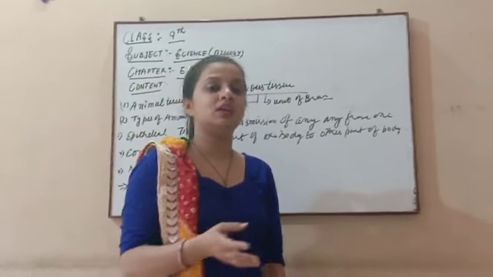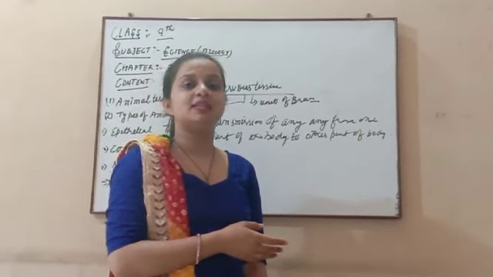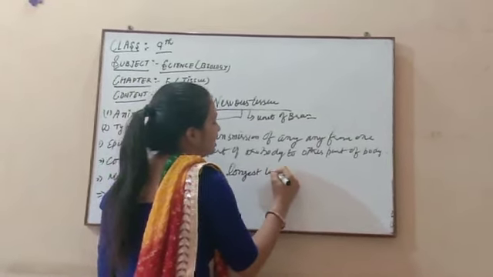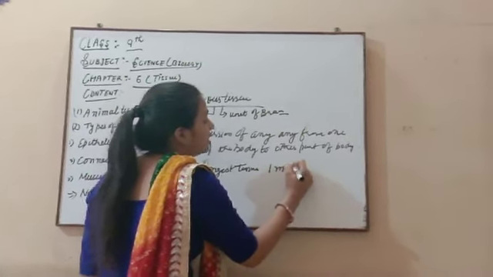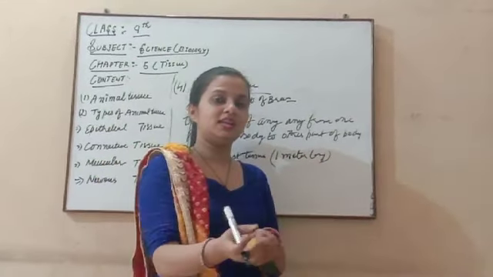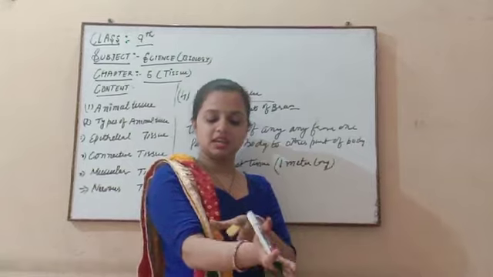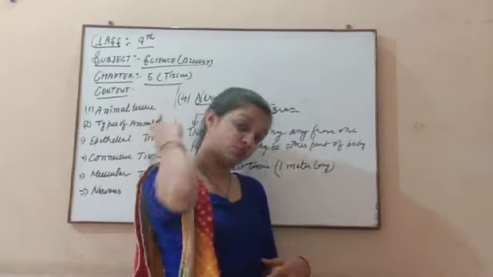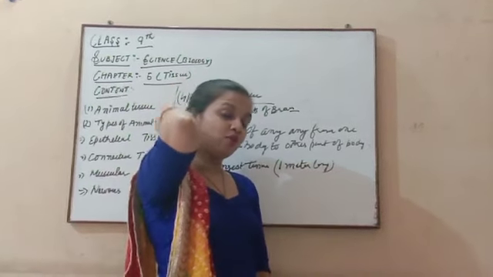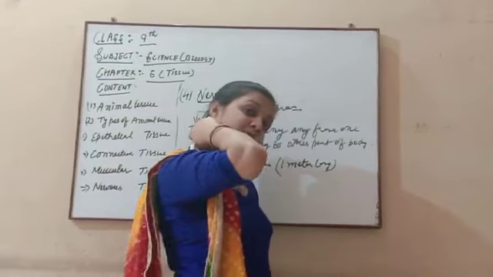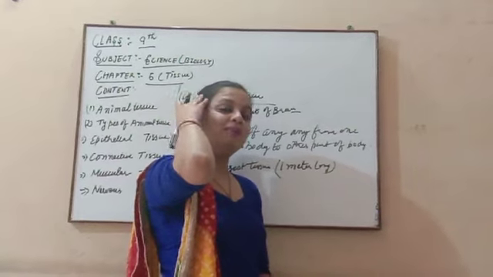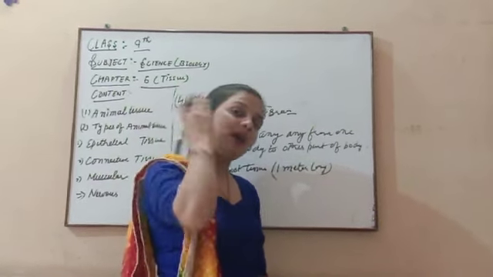So the transmission work in our body is done by this nervous tissue, and this is the longest tissue present in our body. It is 1 meter long in length. If I touch anything here, this nervous tissue is present. Then here also it is present. All this message goes to the spinal cord first, and from the spinal cord it goes to the brain, from the lower part to the upper part, and wherever the place is in our brain, the message goes to that part of our brain.